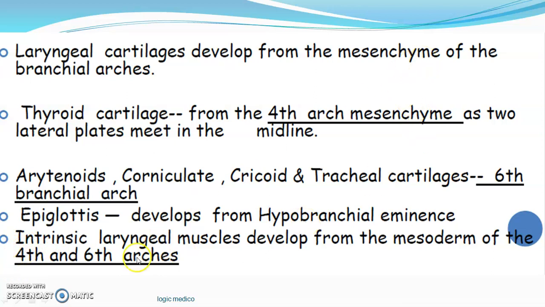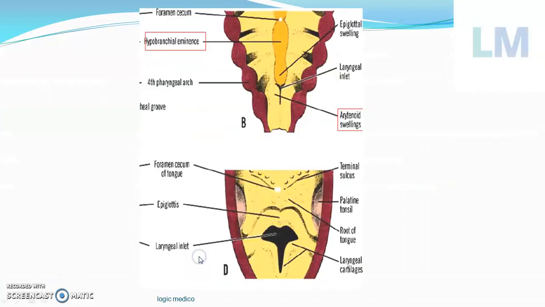If you want, you can see one of my videos on the laryngeal muscles. The cricothyroid is sitting on the outside of the larynx, so it's supplied by the external laryngeal nerve. So the 4th arch muscle is supplied by the external laryngeal nerve. That is also a branch of the vagus. So that is the summary of the larynx development.